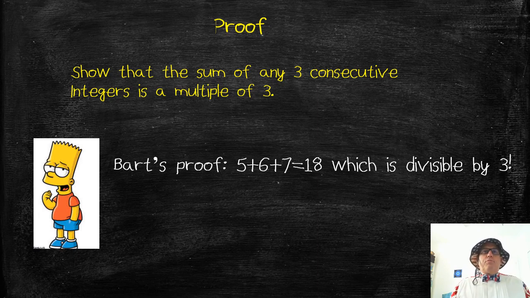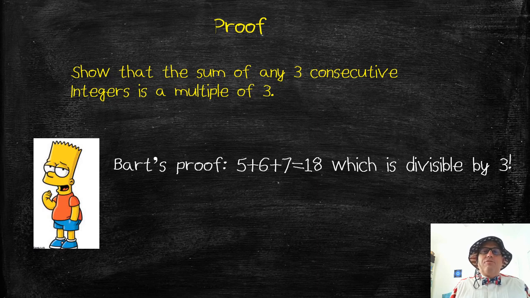Okay, so we're going to continue on proof. Today we're going to talk mostly about even odd proofs and counterexamples. So first off, let's say we wanted to prove that the sum of any three consecutive integers is a multiple of 3. First off, we need to remember what's an integer. We did this in module 1, right? Integers are the positive and negative whole numbers. So -3, -2, 1, 0, 5, 17, those are all integers, okay? Fractions, 1/2, decimals, 0.3 recurring are not integers.